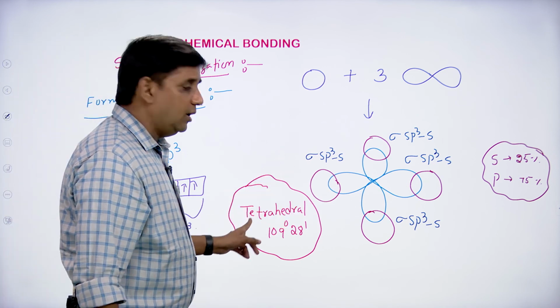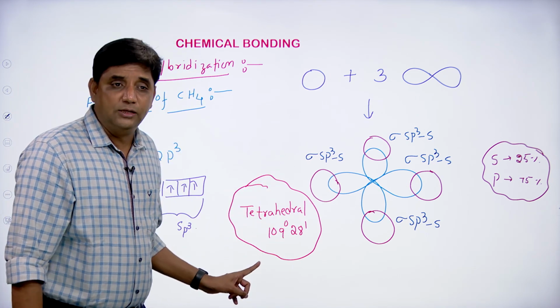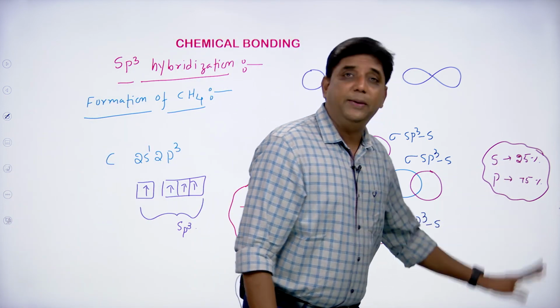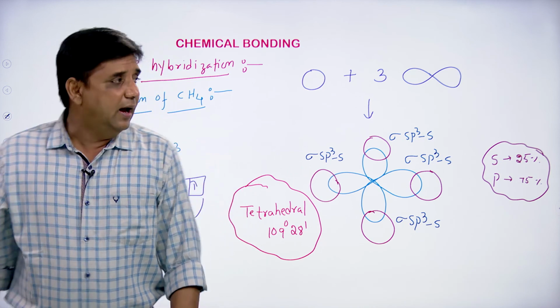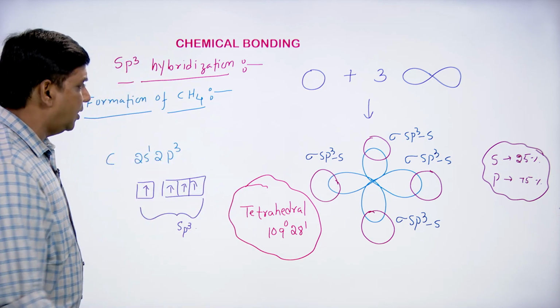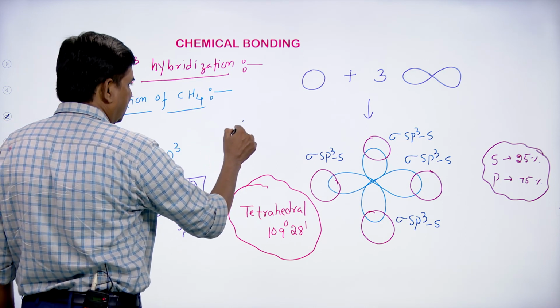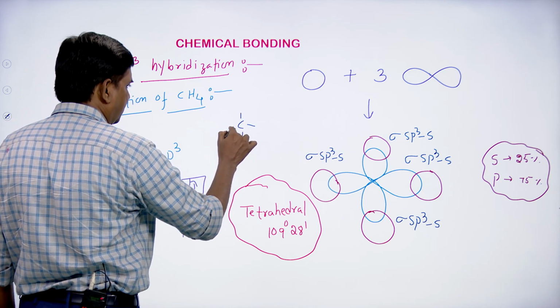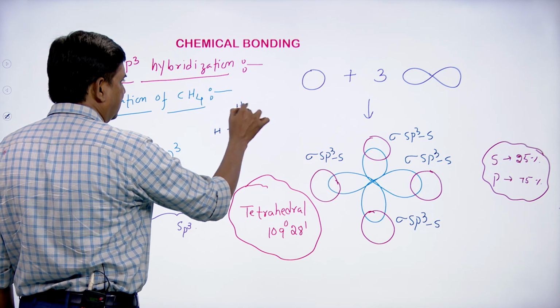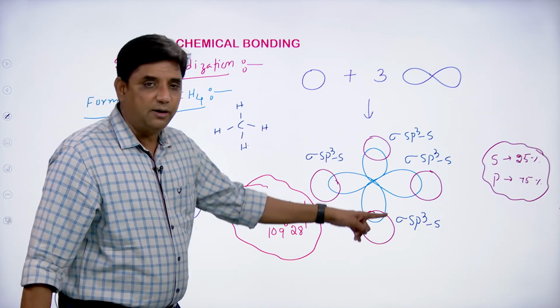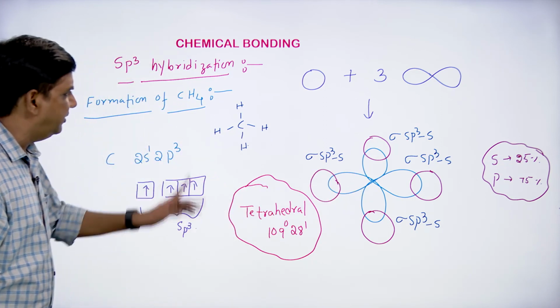The shape of the molecule is tetrahedral, the bond angle is 109 degrees 28 minutes, the s character is 25% and the p character is 75%, and this is how the methane molecule is formed. This is the methane molecule with hydrogen, hydrogen, hydrogen, and this is the bonding orbital picture of the methane formation.